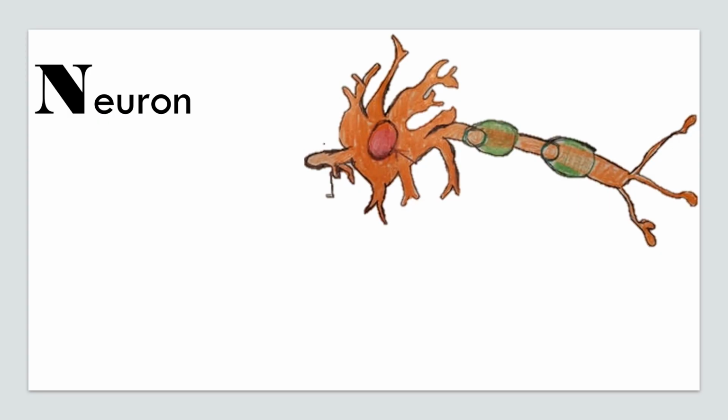Meet the neuron, the most famous brain cell. Most students who have taken so much as an introductory psychology class are familiar with the neuron. It's famous for receiving and transmitting electrical impulses known as action potentials, so that communication between your brain and the rest of your body can take place.